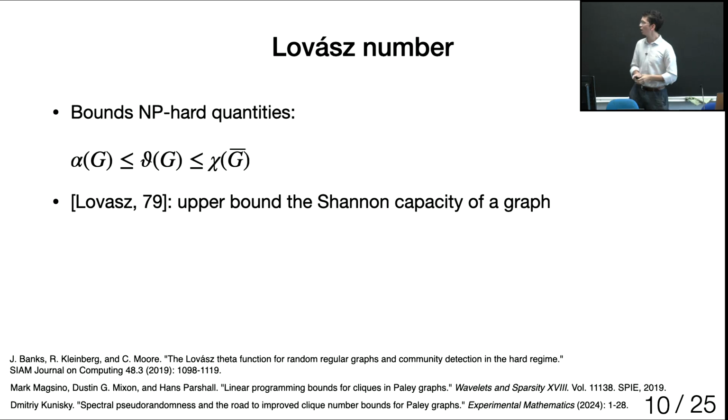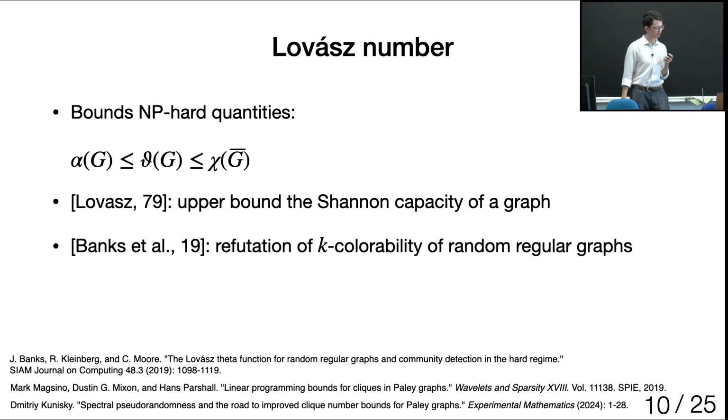It's like, if you have some graph, how well can you use it to transfer messages as a coding strategy? The Shannon capacity is not known how to compute in general. There's no formula, even an inefficient one. But the Lovasz number is a quantity which upper bounds it.